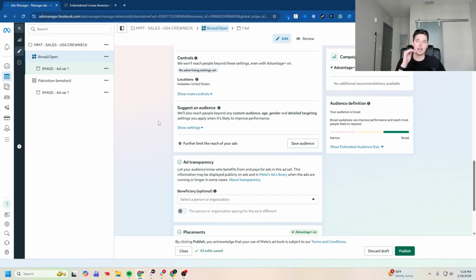This, for most ad accounts, if you're a brand new ad account, will take time to develop and get better. And that's why I like to launch it alongside interest segments. So you're kind of giving it guardrails while you have your interest ad sets on. And then you have this open broad targeting ad set, which will learn from that and get better over time. Go ahead and hit publish.